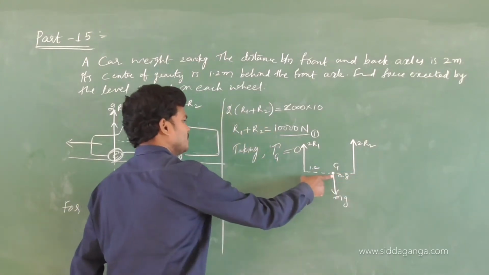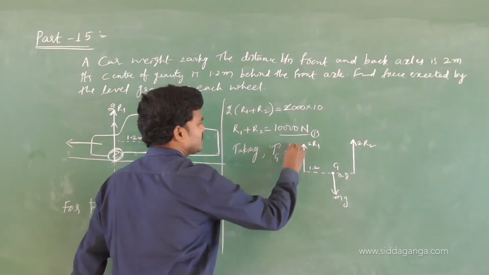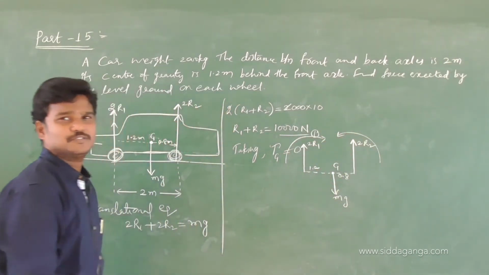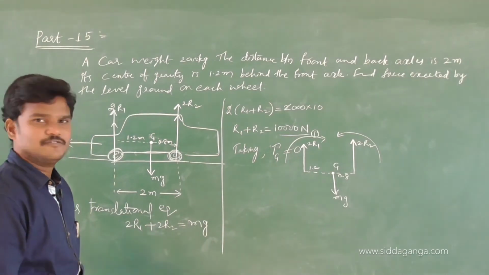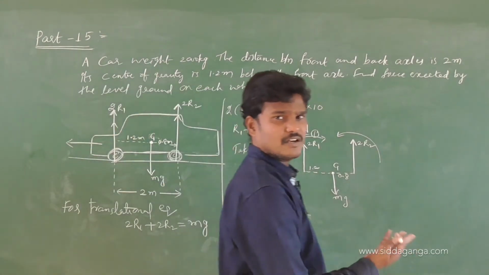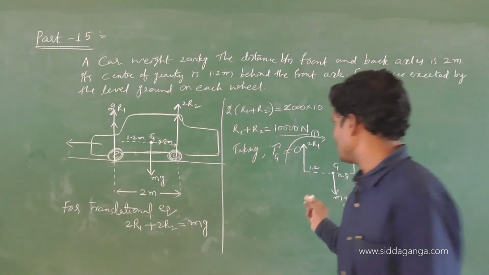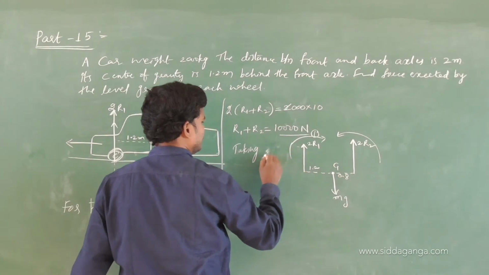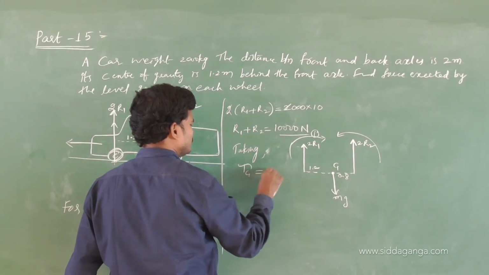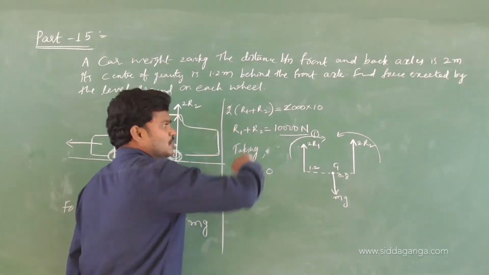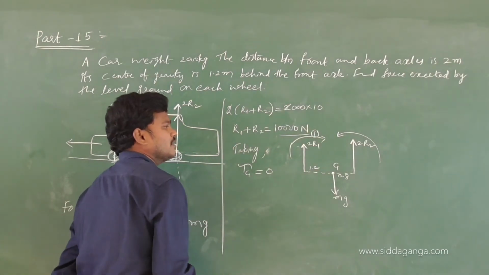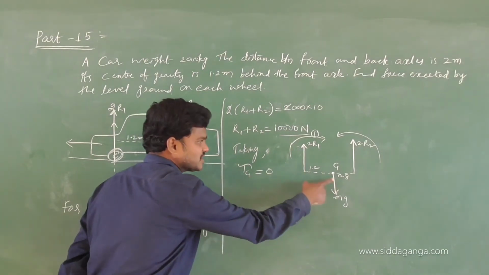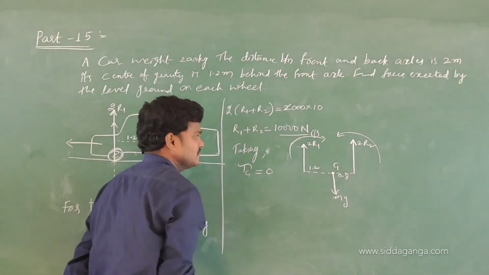Now I am taking torque about this point. So this 2R1 will create a torque in this direction, and this will create a torque in the other direction. So one is positive, the other is negative. If one is clockwise, the other is anti-clockwise. So taking net torque about G as 0. Coming to 2R1, it will create a torque in clockwise, at a distance of 1.2 from G. This mg does not create a torque, because of the hinge, you know that.